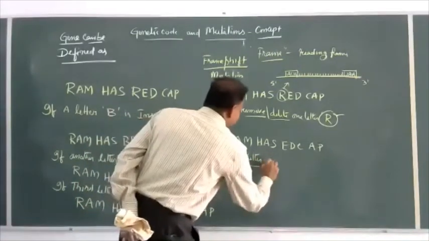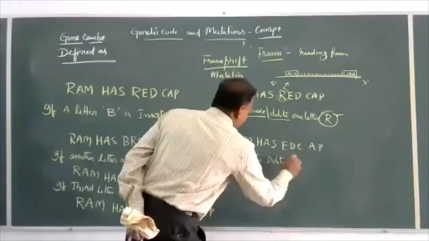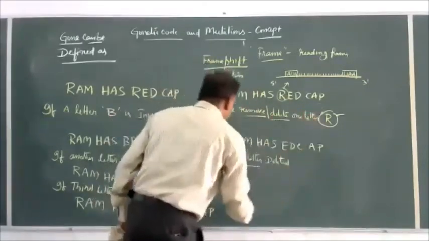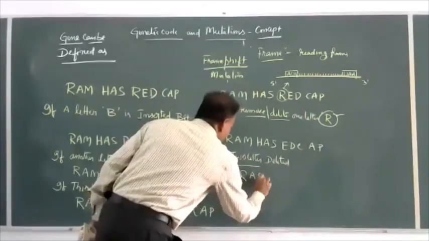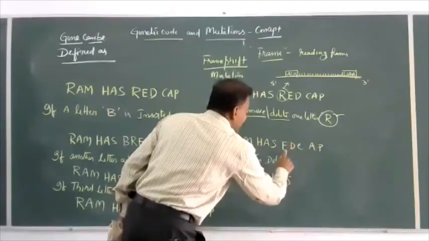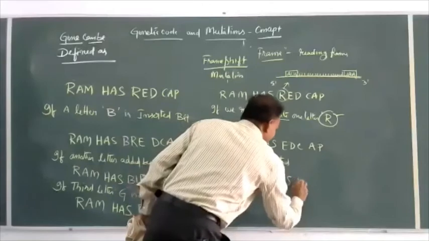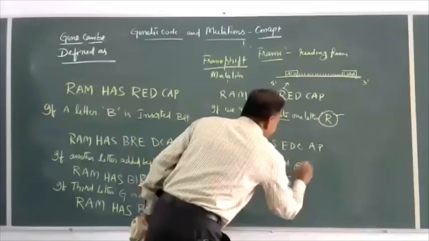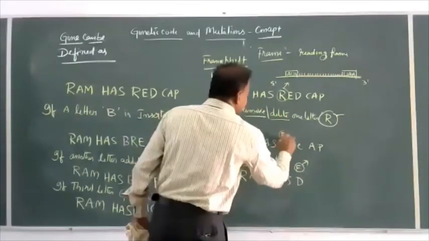If we remove two letters, if two letters deleted or removed from the frame, Ram has, E deleted, E is deleted. Here R is deleted.